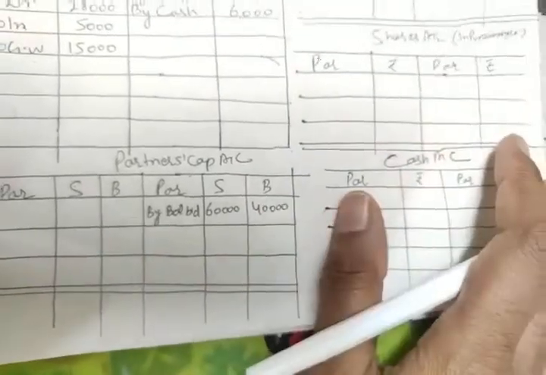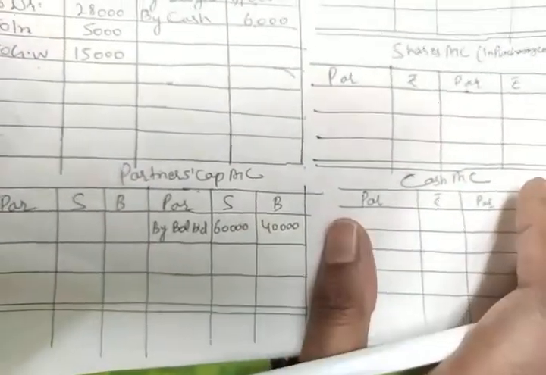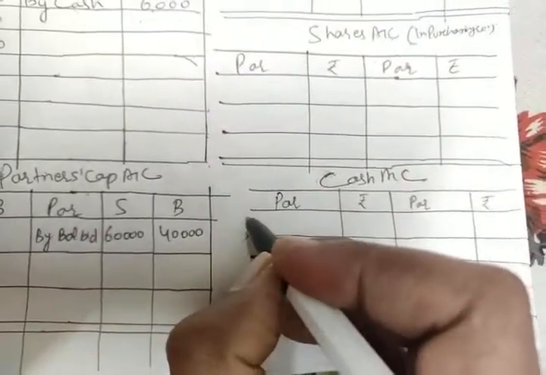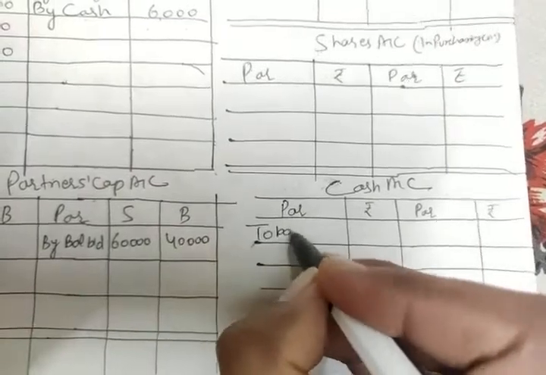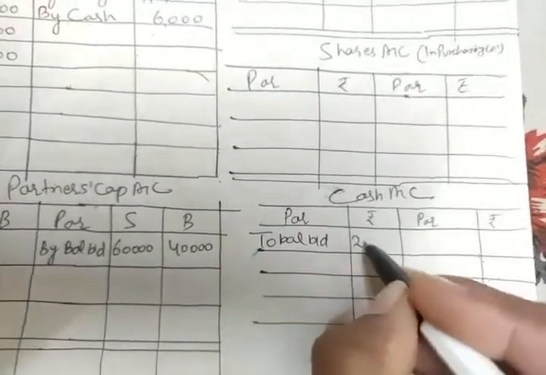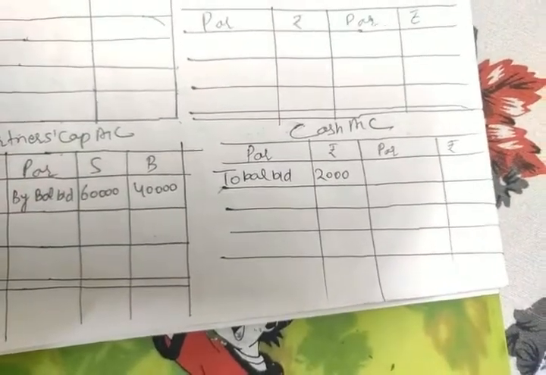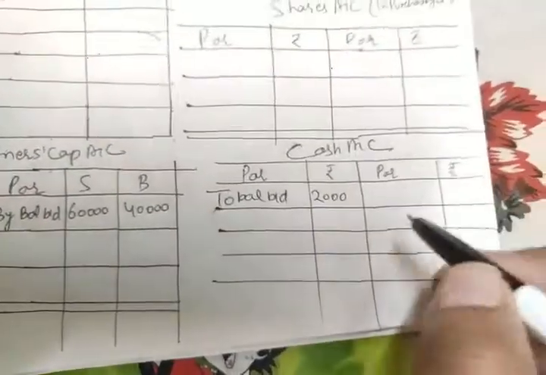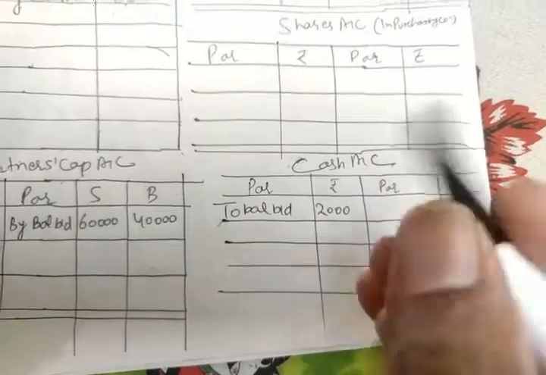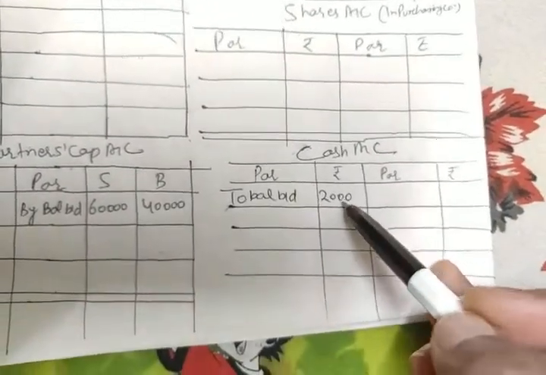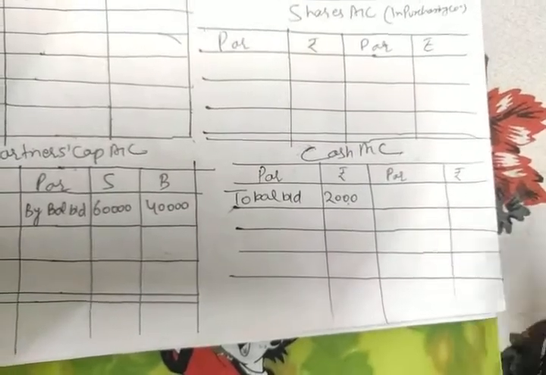No profit, no reserves are given, so only this entry. Okay. And then we'll move to the cash account, where we have again the balance brought down of rupees 2,000 from your balance sheet. So now from your balance sheet, everything is over, only one is pending, that is Mr. Srinivasan's loan. Right now only 2,000 cash I have entered, so I'm not taking it now. When I have more cash, I'll do the payment.